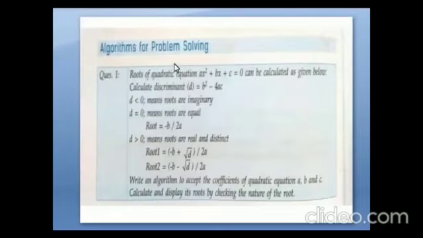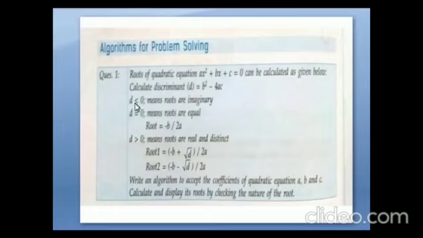Next, algorithm to solve a problem. This is a question: the quadratic equation ax square plus bx plus c equal to 0 is to be solved as given below. Calculate the discriminant d equal to b square minus 4ac.